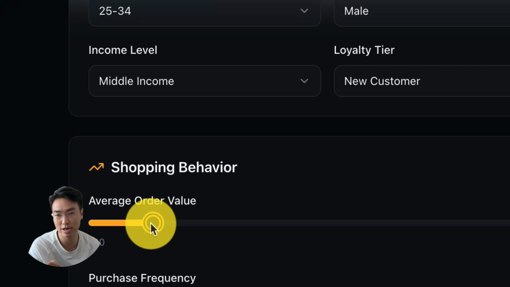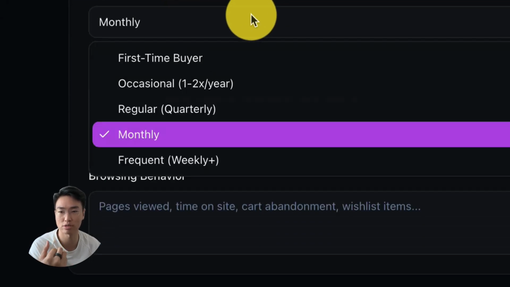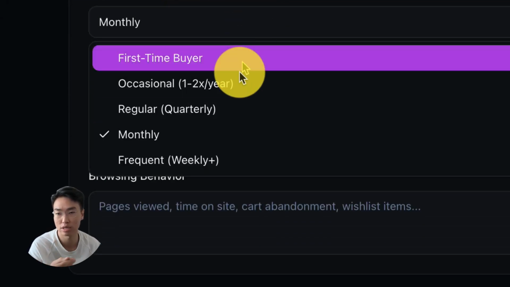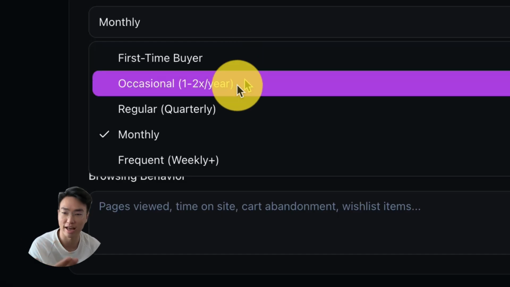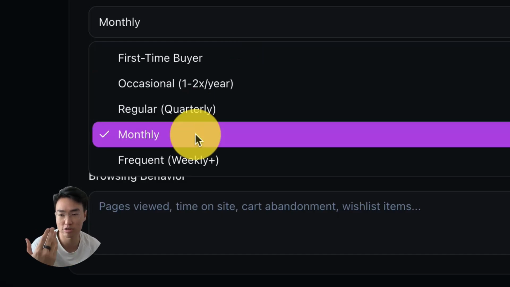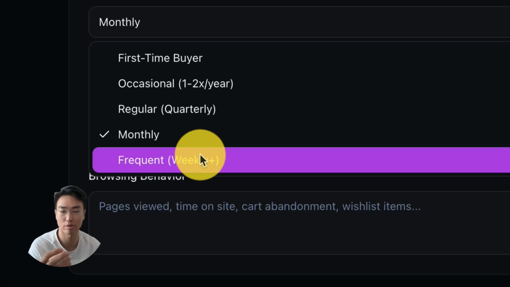I want to focus on new customers. $50 is where I'll probably spend. I'll push it up to 70 so that I have more options. This is not a monthly product. You want to launch as a first-time buyer. Once you start doing that, then you can add your regular, then you can add your monthly, then you can add your frequent. I will teach you in step 2 of product building.